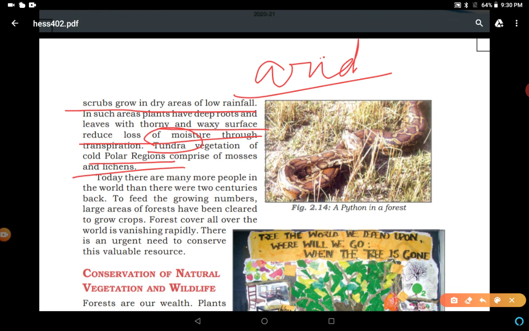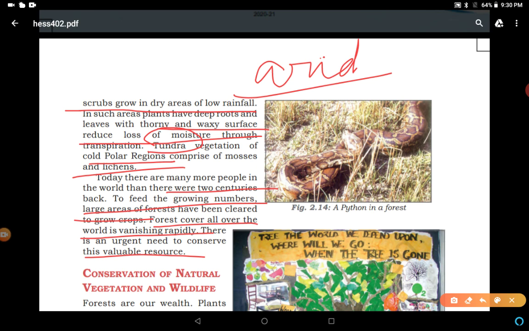Today, there are many more people in the world than there were 2 centuries back. To feed the growing numbers, large areas of forest have been cleared to grow crops. Forest cover all over the world is vanishing rapidly. There is an urgent need to conserve these valuable resources. It means the wildlife and natural vegetation is fast depleting.